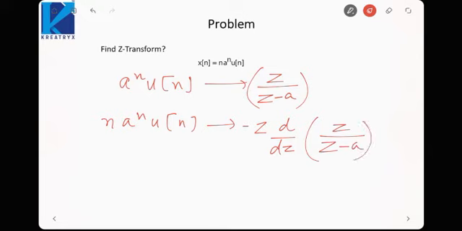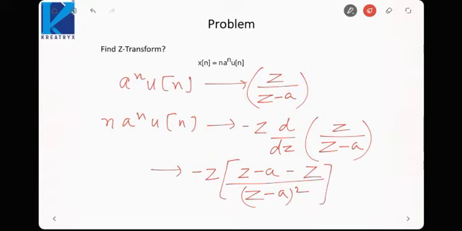So the derivative would be (z minus a minus z) upon (z minus a) square. So it will be equal to az upon (z minus a) square. This will be the z transform of n a raised to the power n u(n).